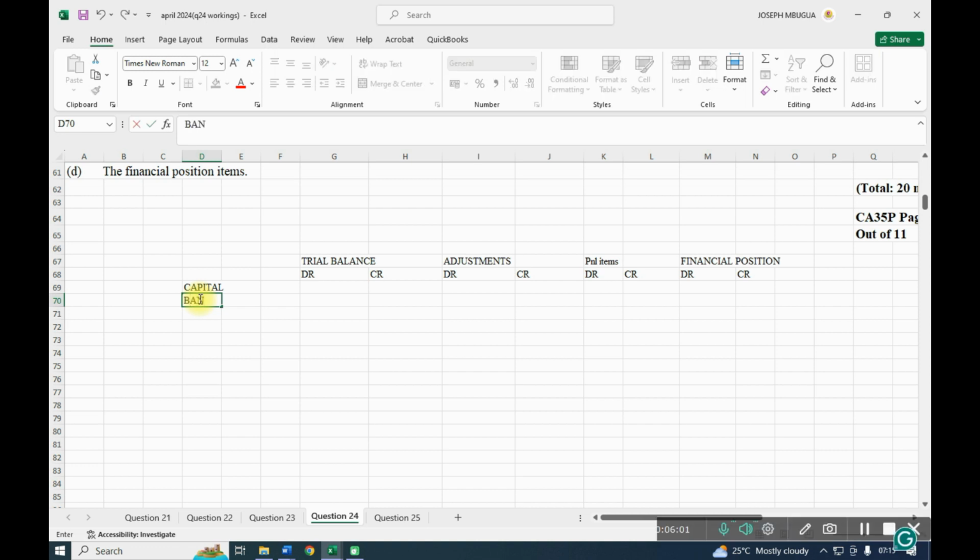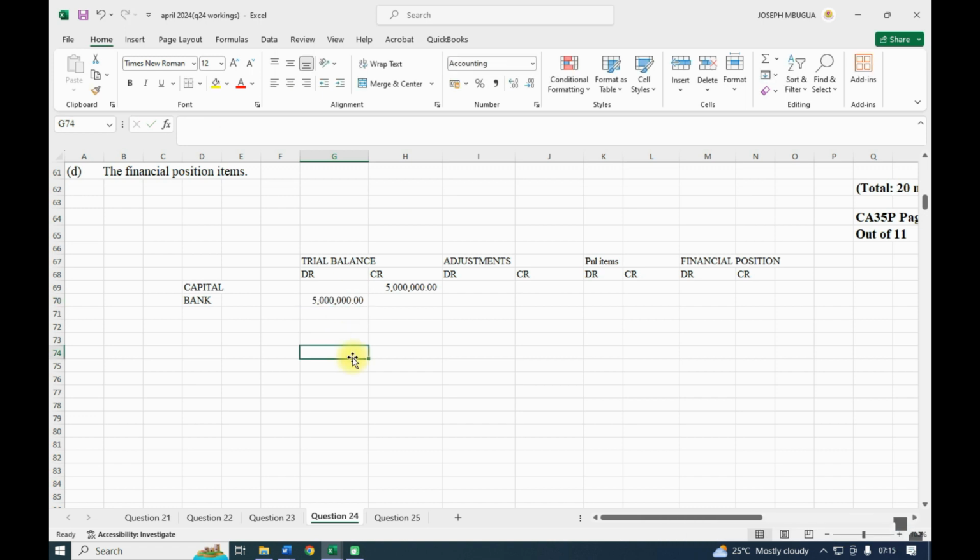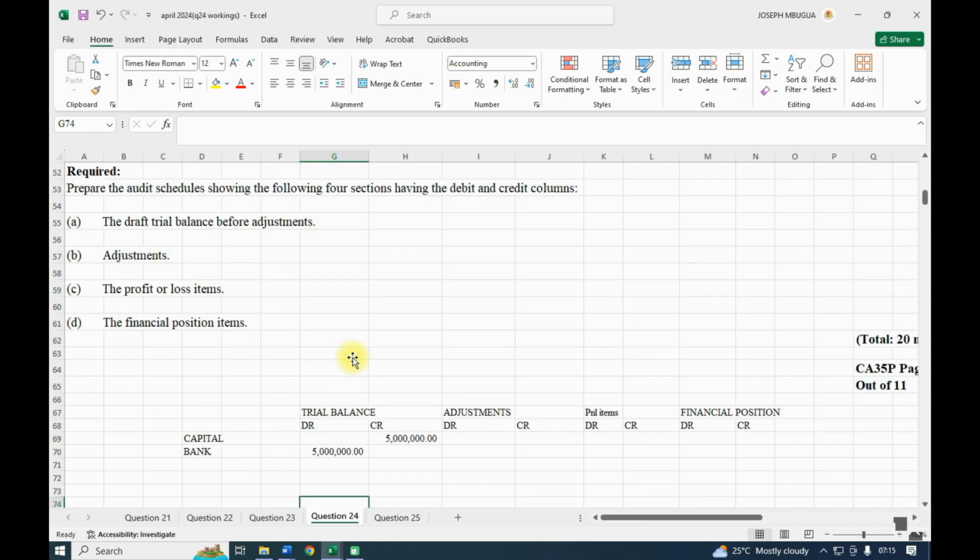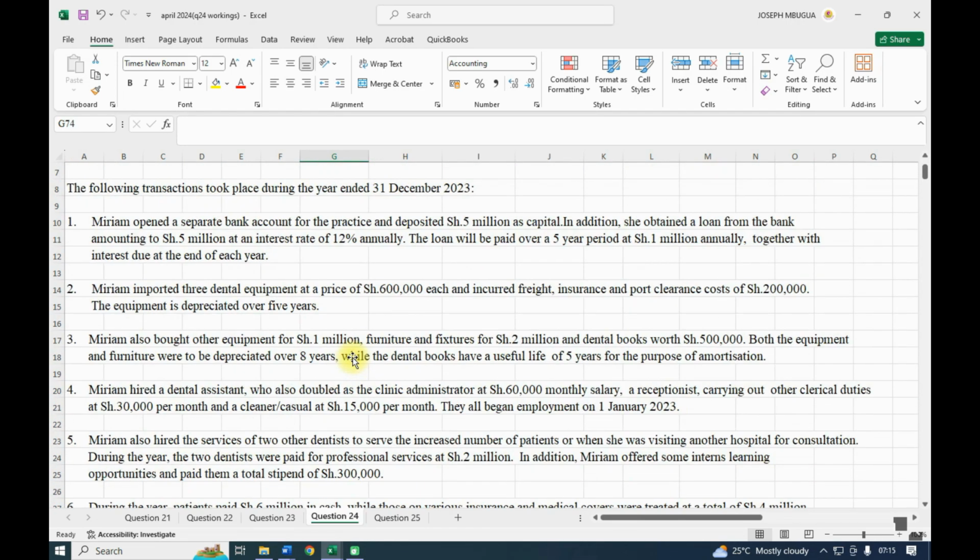Capital and bank. So for the capital, we credit capital 5 million and we debit bank 5 million. So 5 million was deposited in bank. The source was capital, so we credit capital and we debit the bank. That is the first part of the transaction in note number 1.